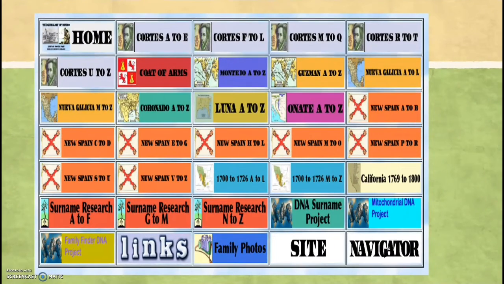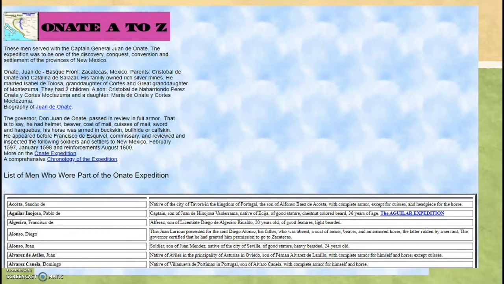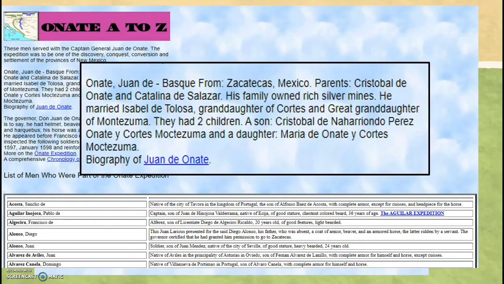You look a little bit closer and say you're going to select one, and I select Yonate A to Z. And it's going to give you some information about his expedition as well as about him. You get a little brief biography about him, where he's from, who his parents are, who he married, how many children they had. So you have this brief, small little section of a lot of information. Of course, it has a link to another biography of him. So definitely look at this information.